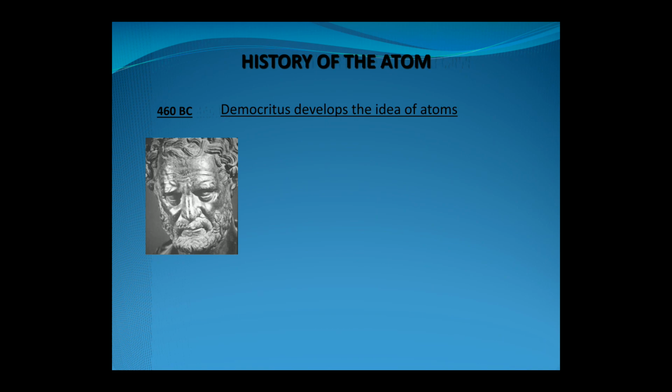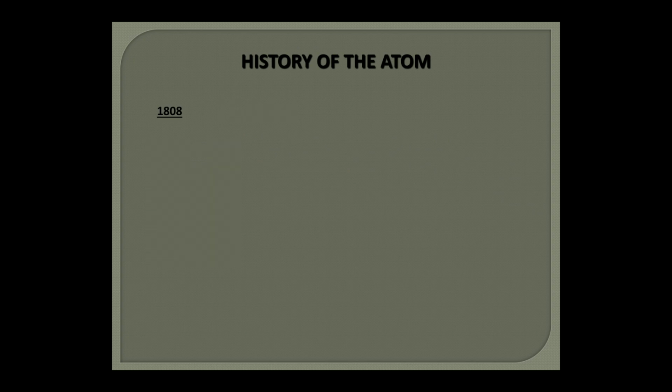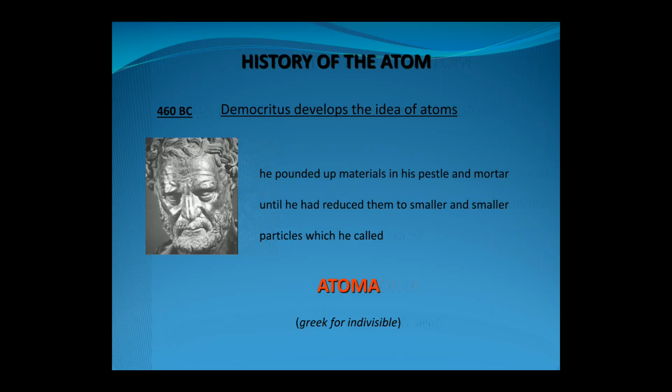So first we are going to study about the brief history of the atom. In 460 BC, Democritus developed the idea of the atom, and he pounded up material in his pestle and mortar until he had reduced it into smaller and finer particles, which he called atoma. It is a Greek word, and the meaning of this word is indivisible particle. So he was the first one, Democritus, in 460 BC, who gave this term atoma.